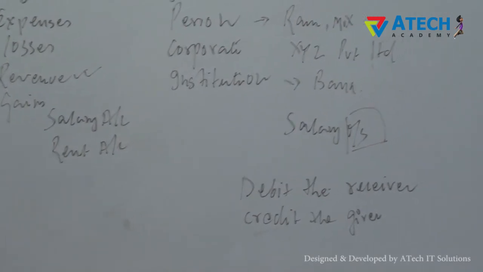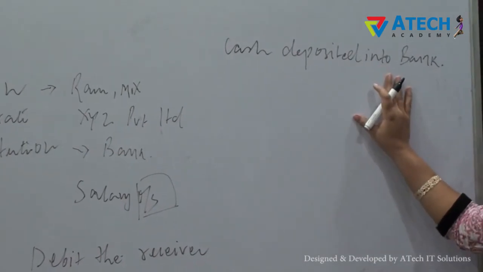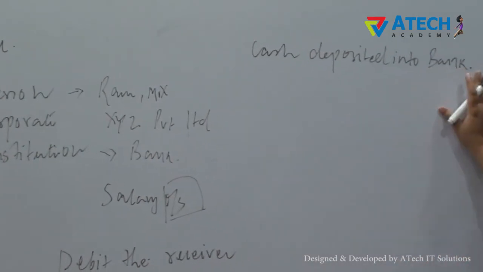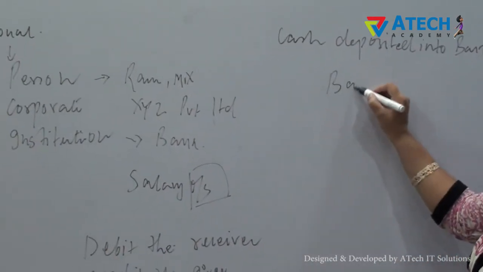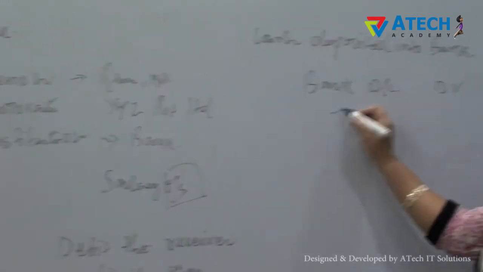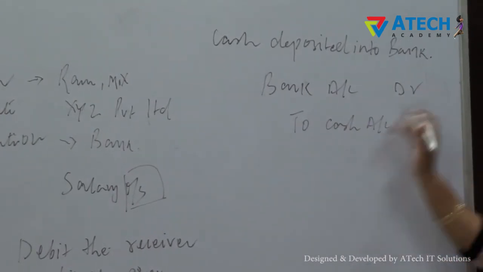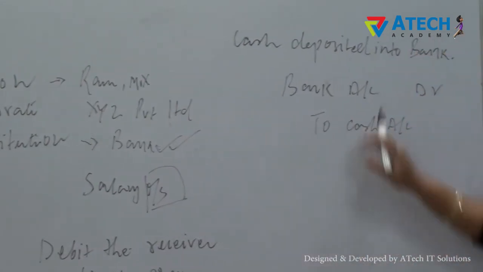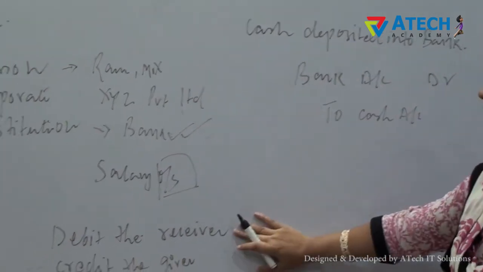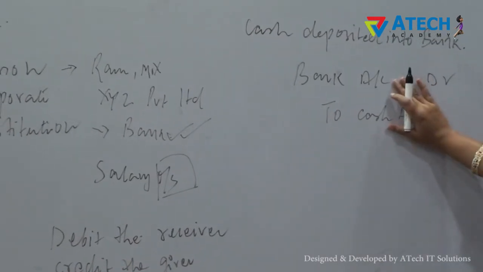Now we move on to an example. Cash deposited into bank. This is a transaction. You have to pass the journal entry according to the personal account rule. Cash deposited into bank, इसकी एंट्री होगी बैंक अकाउंट डेबिट टू कैश अकाउंट. Why? Because bank account is a personal account, and as per the rule of our personal account, debit the receiver. यानी कि bank is the receiver for your cash. Bank is the receiver of cash.